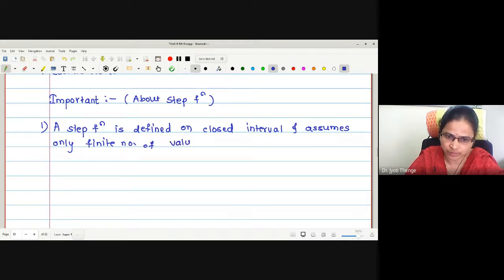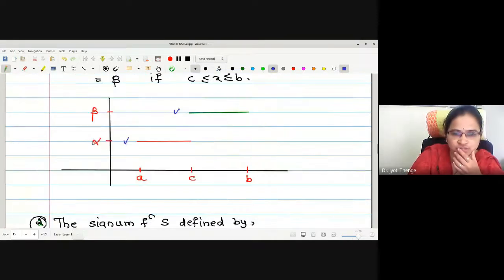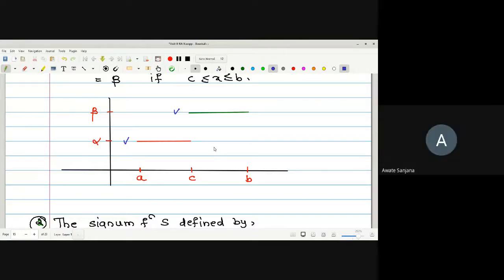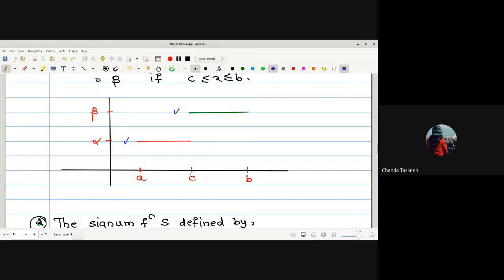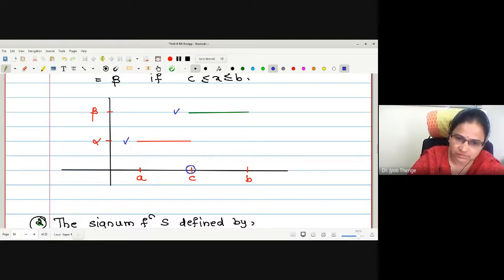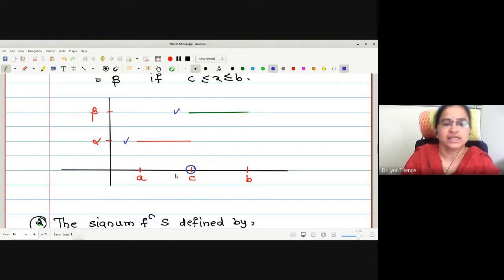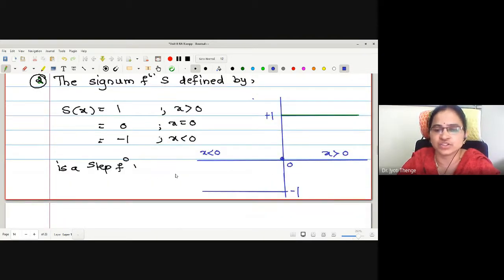Is that okay? First property, right? What about the discontinuities? What is the nature of your function? Is it a continuous function or a discontinuous function? Discontinuous, ma'am. Discontinuous at which points? At c. The function is discontinuous at c. Similarly, in this signum function, at 0.